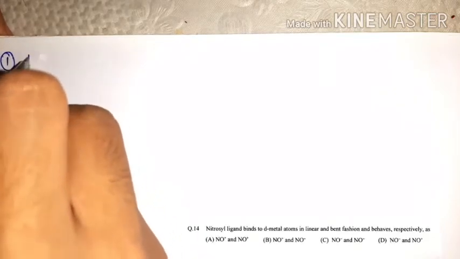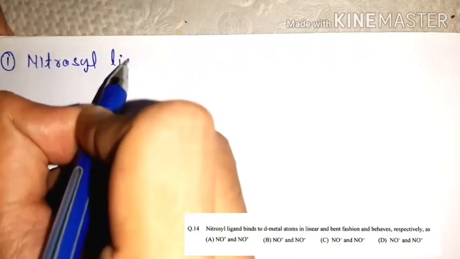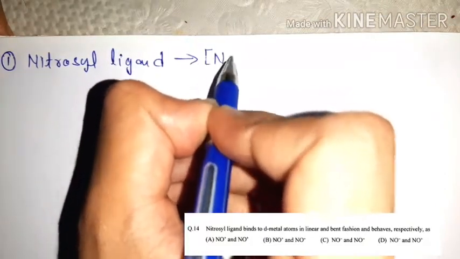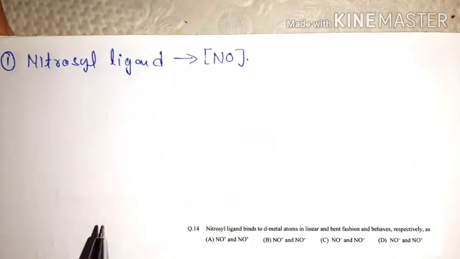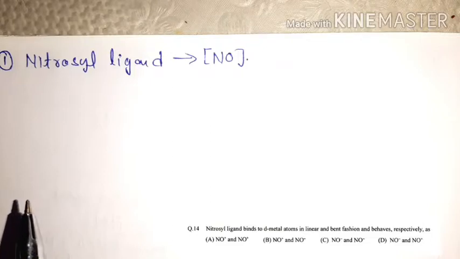Okay, so in this question friends, we talk about your nitrosyl ligand, meaning NO. Now friends, when you talk about your cationic nitrosyl ligand, it can adopt a linear geometry when it binds with your metal ion. So when a nitrosyl ligand with positive charge binds with your metal atom, then it will adopt a linear geometry.